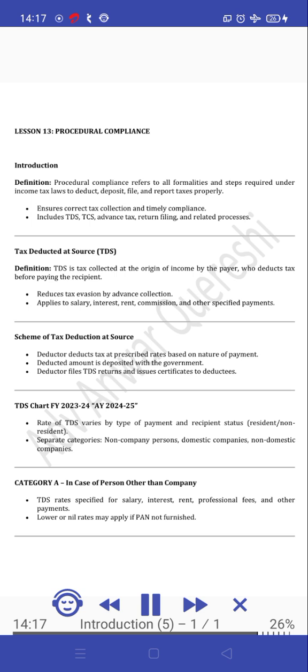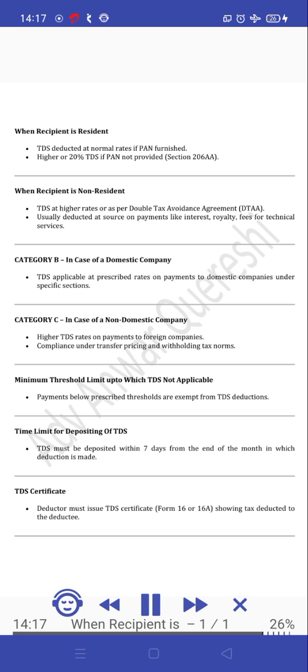Lower or nil rates may apply if PAN is not furnished. When the recipient is resident, TDS is deducted at normal rates if PAN is furnished. Higher rate or 20% TDS if PAN is not provided, Section 206AA. When the recipient is non-resident, TDS is at higher rates or as per the Double Tax Avoidance Agreement, DTAA. Usually deducted at source on payments like interest, royalty, and fees for technical services.